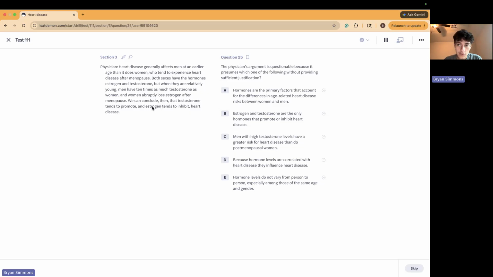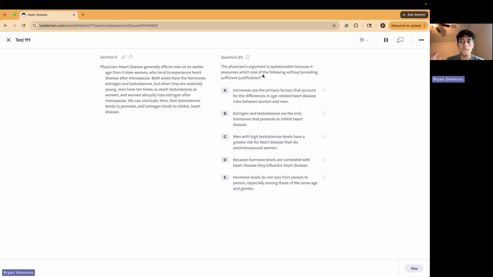I can see where people could fall into the trap of believing that testosterone is, or I don't really know if it is in reality or not. That's not important for an LSAT question. But just off reading that, I haven't even read the question yet. I just know that this is going to be a flaw in an assumption question, and it will have to do with the hormones not being shown to correlate or not correlate to cause heart disease one way or another, up or down.